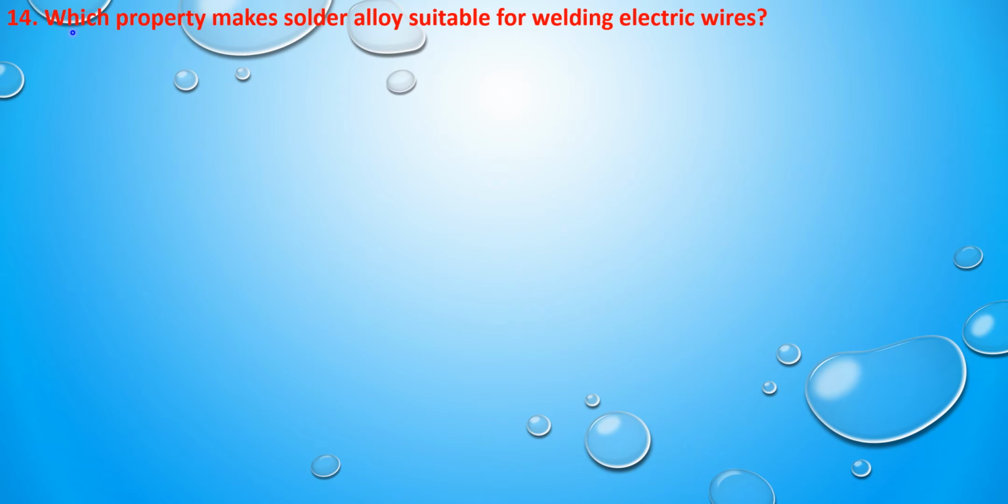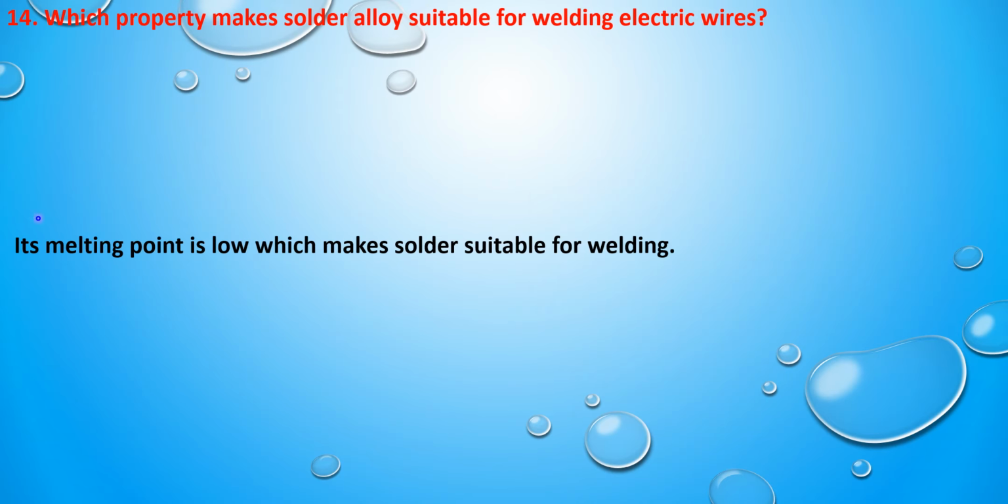Next question is, which property makes a solder alloy suitable for welding electric wires? So solder alloy is an alloy which is used for welding electric wires. So why have they asked? Its melting point is low, which makes solder suitable for welding. So solder alloy is an alloy which has a very low melting point. Hence they use it for welding the electric wires.